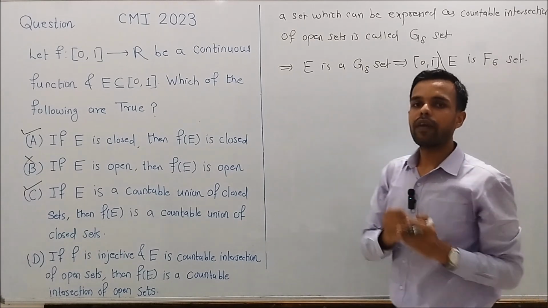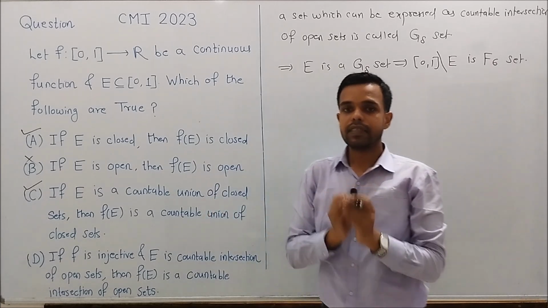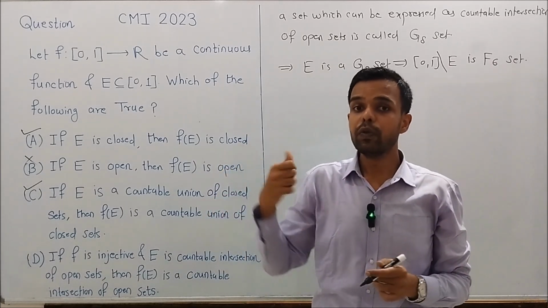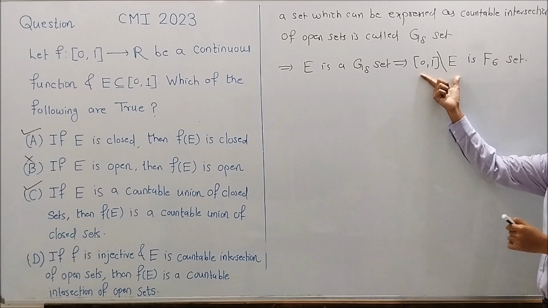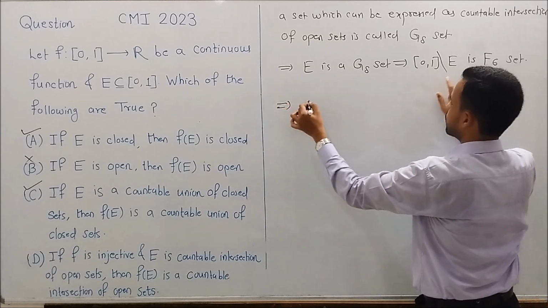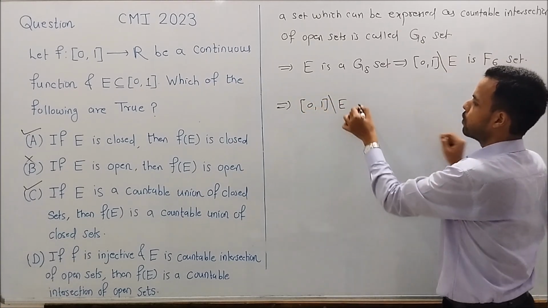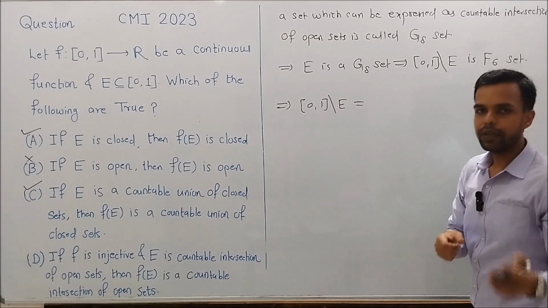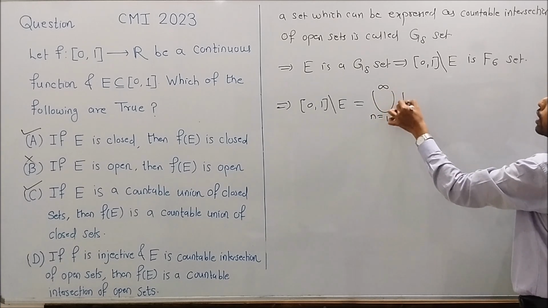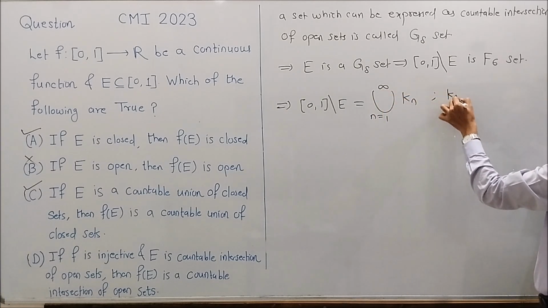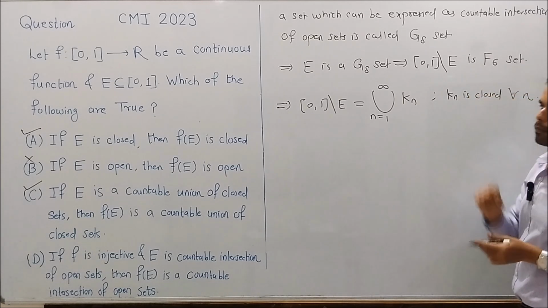And we know by definition of F sigma set that we have seen in statement C that a set which can be expressed as a countable union of closed sets is called an F sigma set. So as this is an F sigma set, this implies the complement of E in closed interval 0, 1 can be expressed as a countable union of closed sets, where Kn is closed for every n by definition of F sigma set.